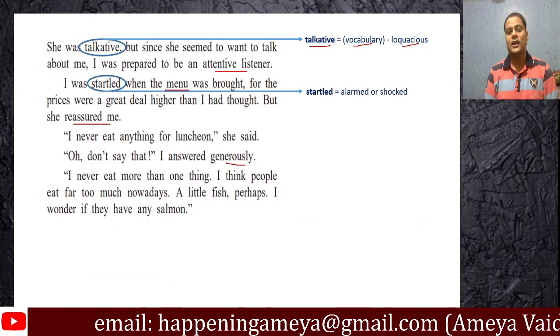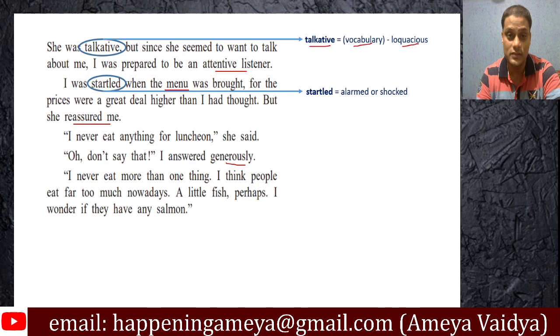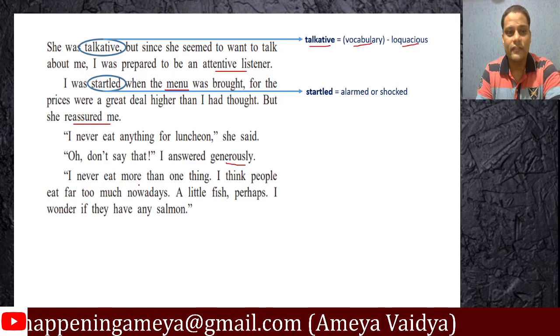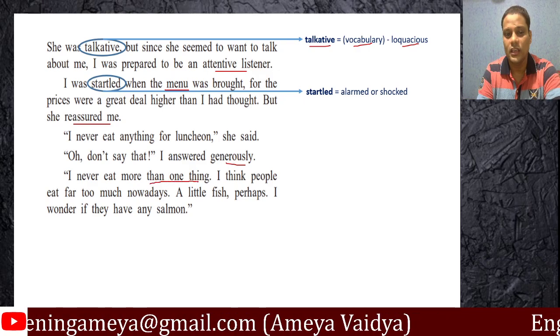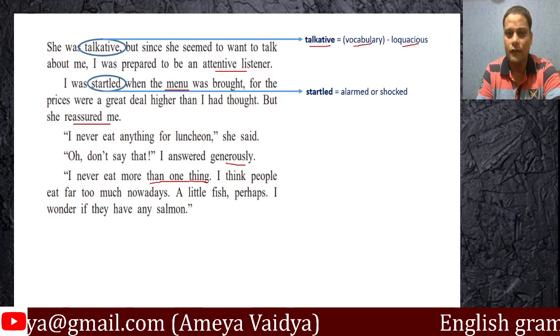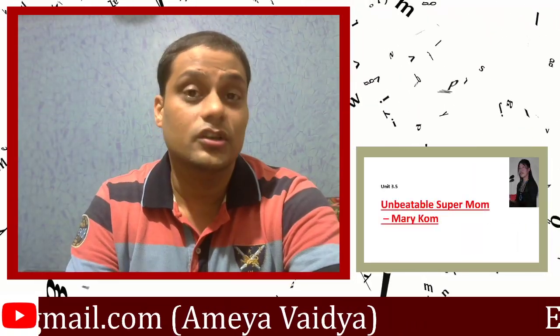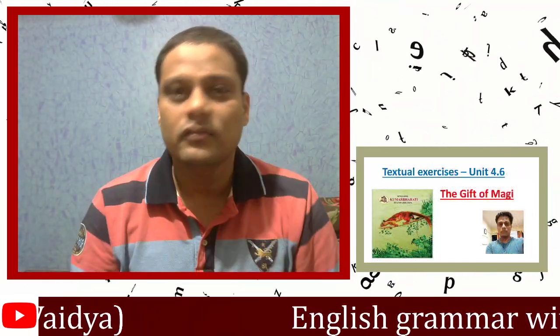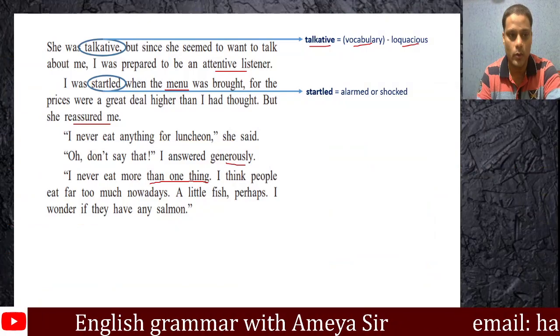The writer is saying, hey, come on, you can have what you want. At the back of his mind, he knows that it's okay that she doesn't eat too much. I never eat more than one thing. Now, this could be a question for affirmative negative. Surely that can be the question. What is she saying here? She's saying, I never eat more than one thing. So, never makes it negative. I never eat more than one thing means I only eat one thing. Surely, I only eat one thing means I never eat more than one thing. That could be an affirmative negative question.